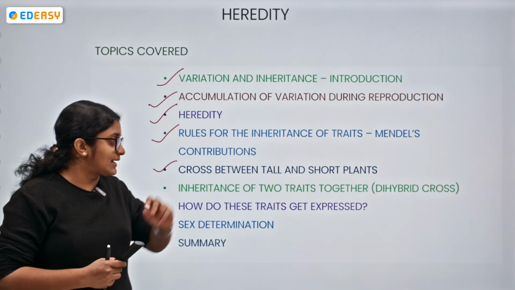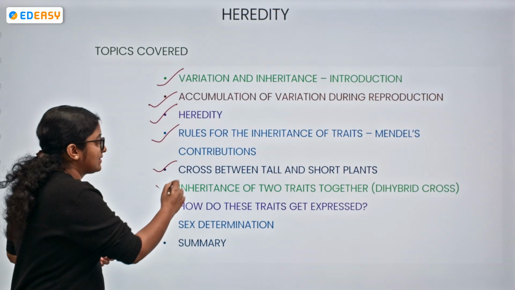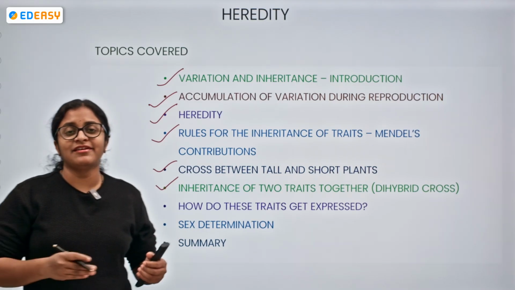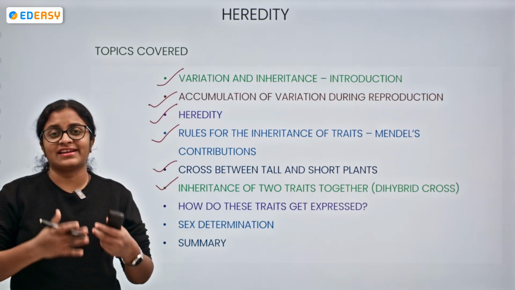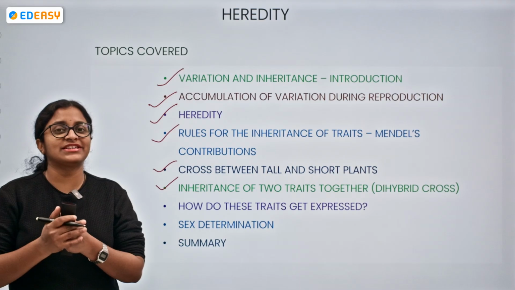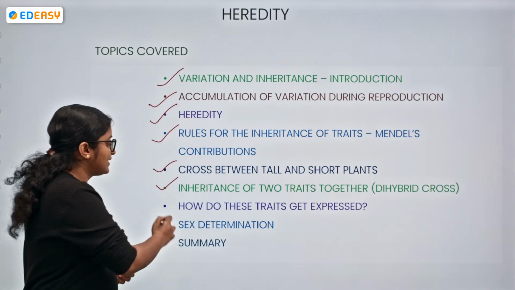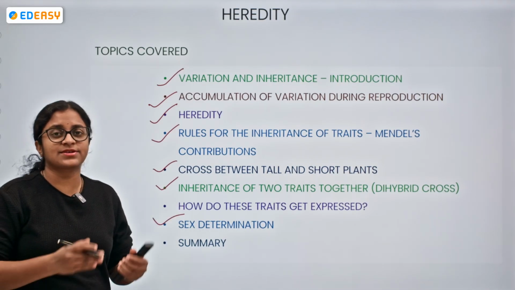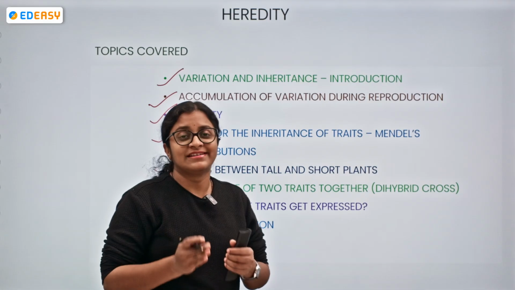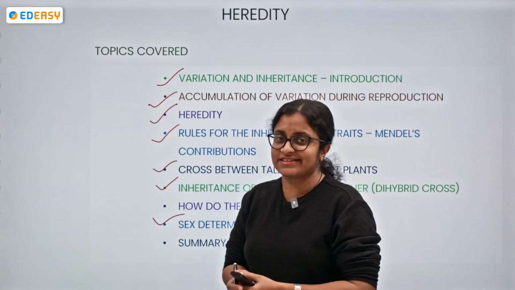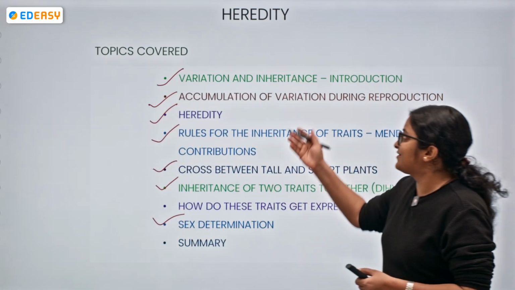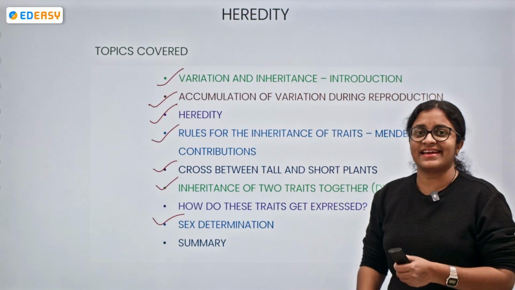If it is two traits, we are going to describe it under the dihybrid cross, followed by how the traits are getting expressed. And yes, we shall finally conclude with sex determination. So, this is going to be the topic of discussion, the agenda of today's discussion. So, let's start with variation and inheritance.